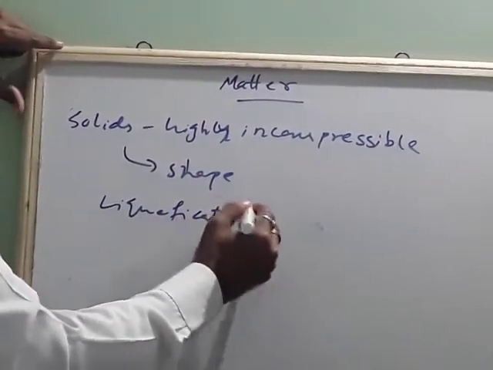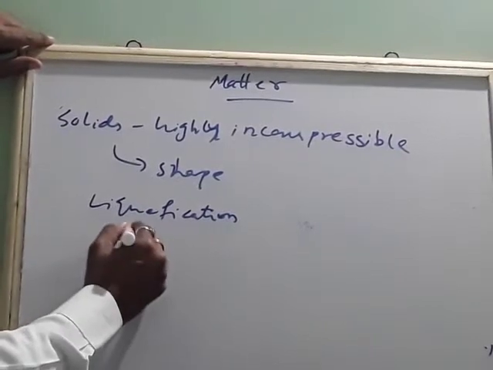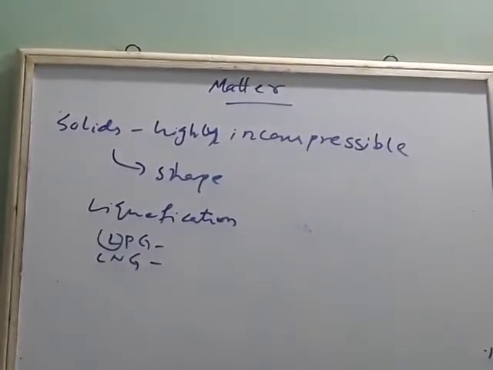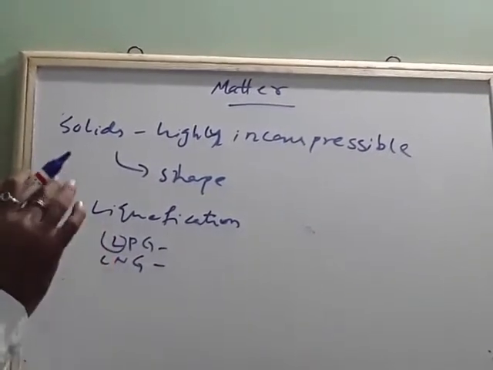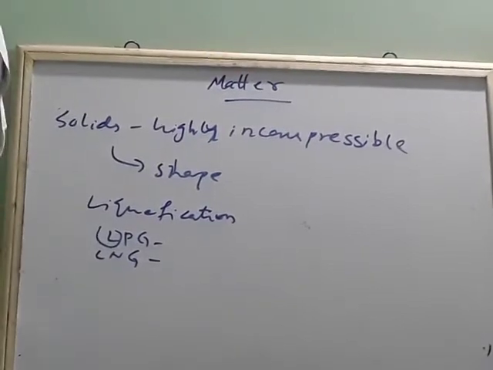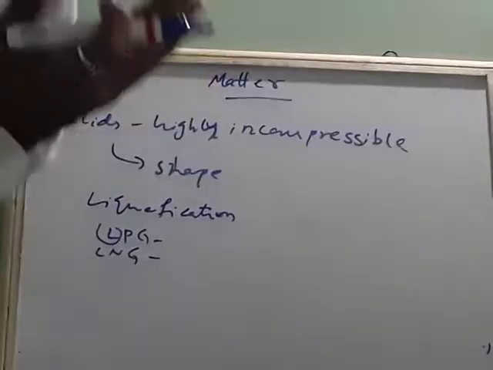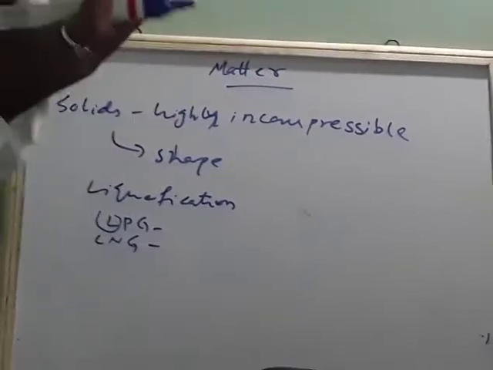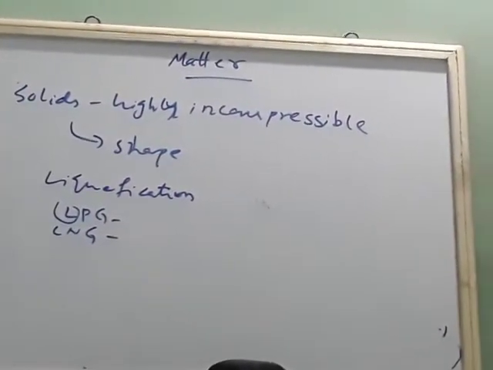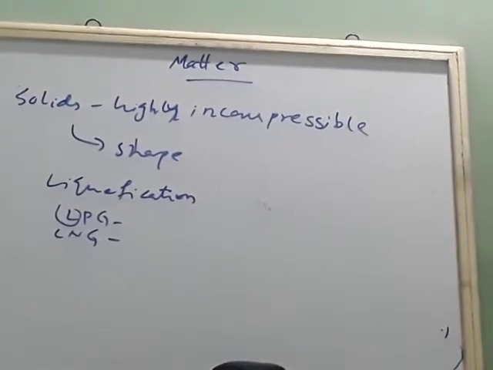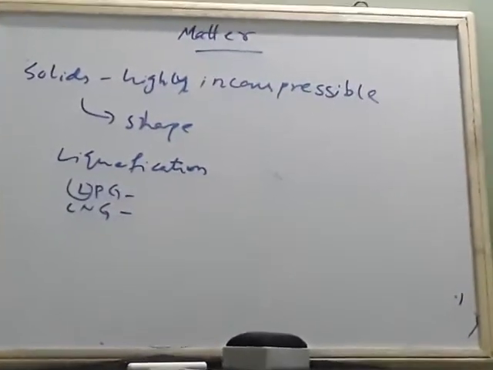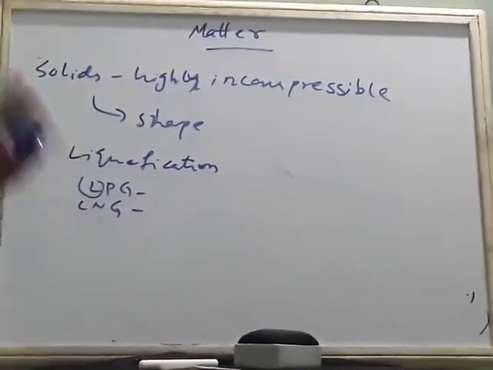We actually use this word for CNG and LPG. CNG is compressed natural gas. Compress means apply pressure. When you apply pressure on the gas particles, they come closer and closer. Under high pressure and low temperature, they convert directly from the gaseous state to the liquid state.